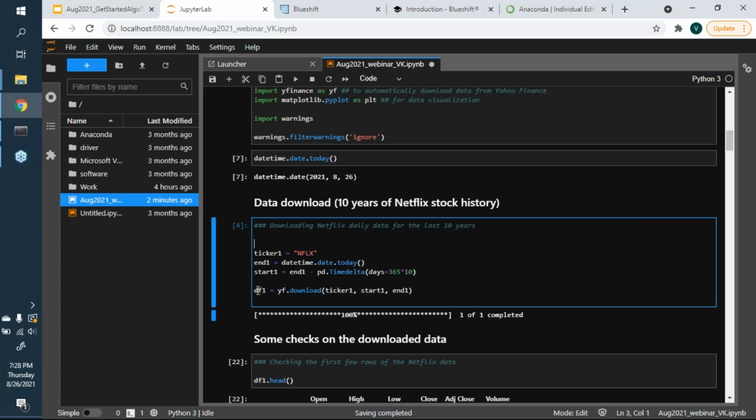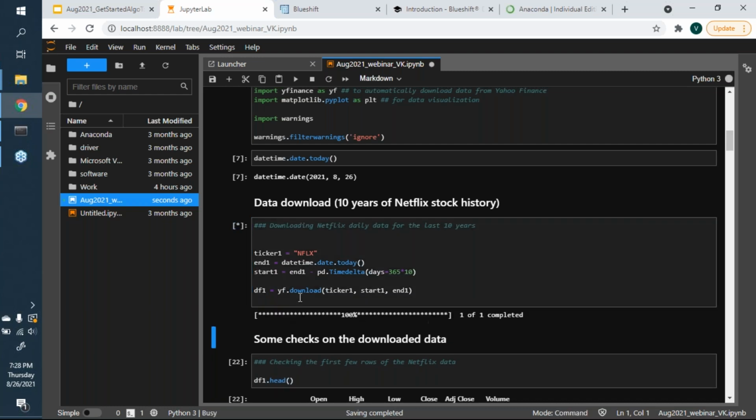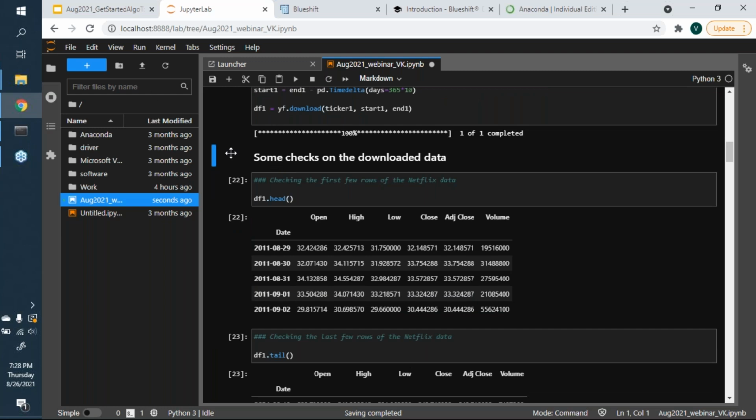In the final step, I create a variable called df1, short for data frame 1, where I'm downloading Netflix from start to end. I run it, and it tells me it's completed. Then I do some customary checks on the downloaded data. I check the first few rows by using the command head, which, as the name suggests, is essentially the top of the data.